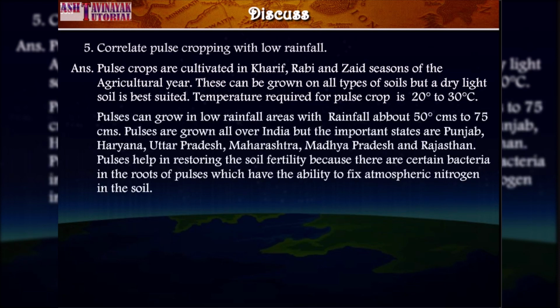Pulses can grow in low rainfall areas with rainfall about 50 centimeters to 75 centimeters. Pulses are grown all over India, but the important states are Punjab, Haryana, Uttar Pradesh, Maharashtra, Madhya Pradesh and Rajasthan. Pulses help in restoring the soil fertility because there are certain bacteria in the roots of pulses which have the ability to fix atmospheric nitrogen in the soil.